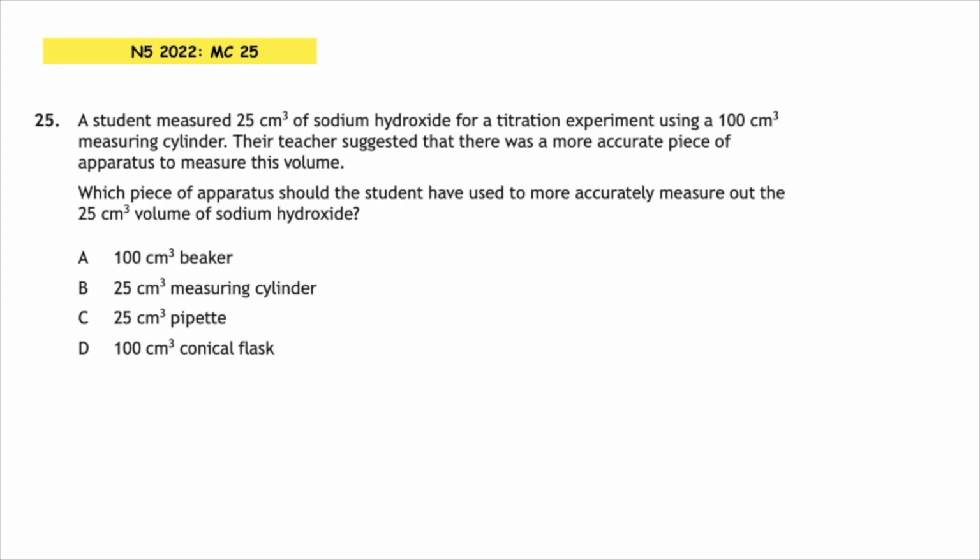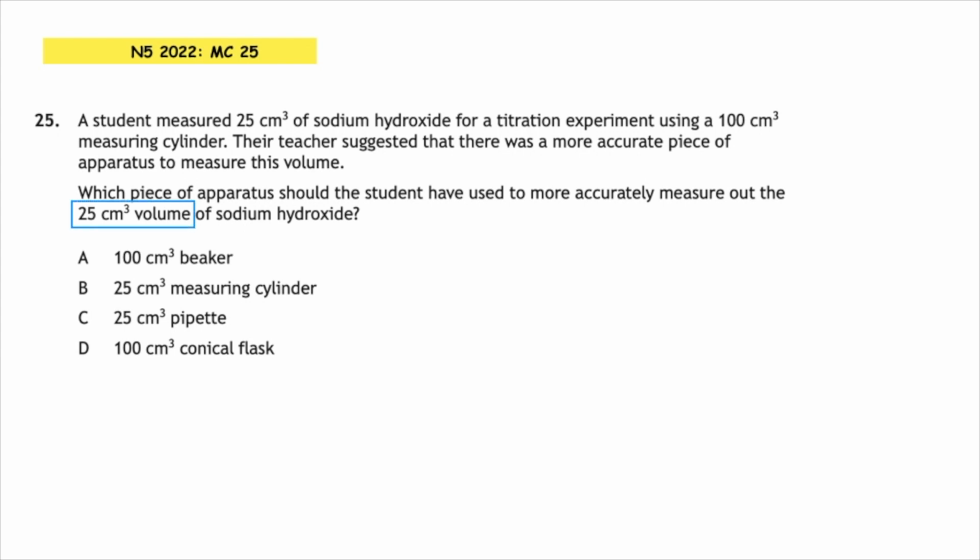Multiple choice 25. A student measured 25 centimetres cubed of sodium hydroxide for a titration experiment using a 100 centimetres cubed measuring cylinder. Their teacher suggested that there was a more accurate piece of apparatus to measure this volume. Which piece of apparatus should the student have used to more accurately measure out 25 centimetres cubed of sodium hydroxide?